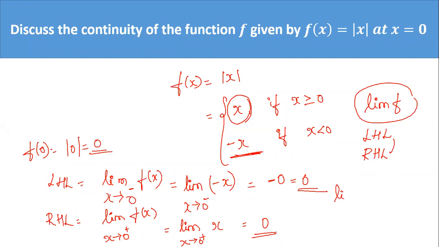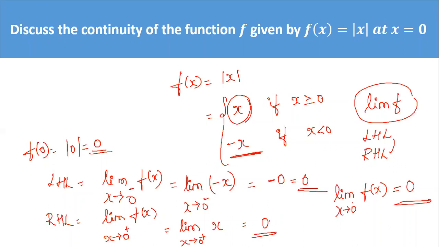Therefore, what should be the value of the limit? Limit f of x as x tends to 0 should be equal to 0. Since left hand limit is equal to right hand limit, only then you can say that the limit exists.